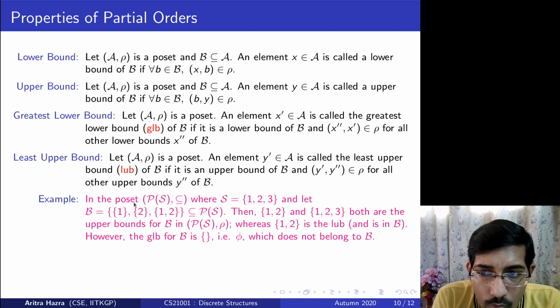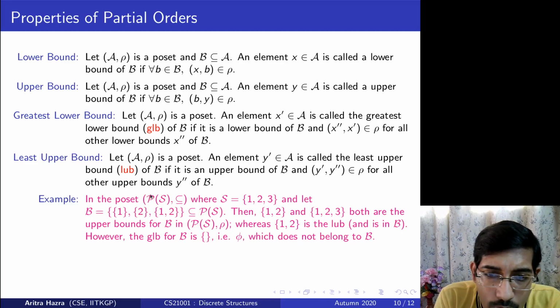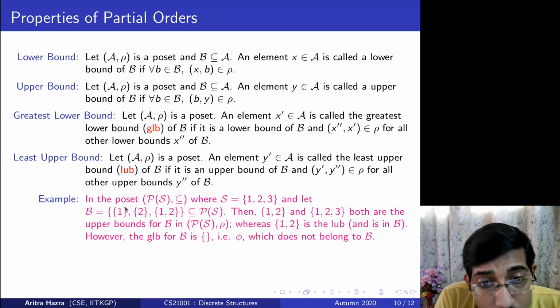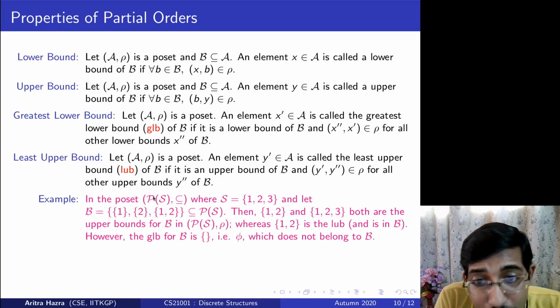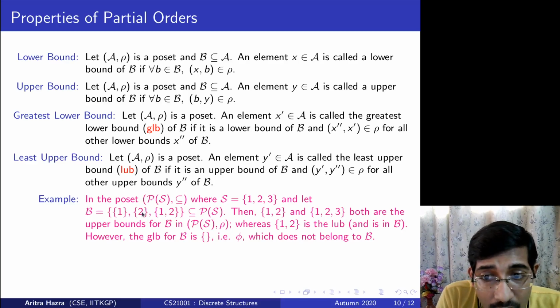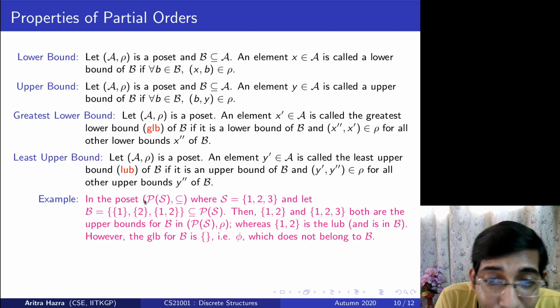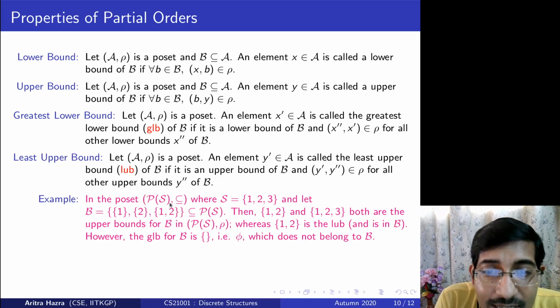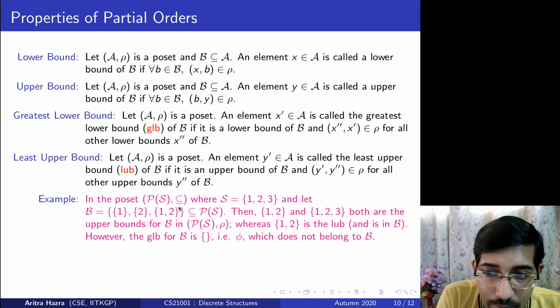You see {1,2} is an upper bound because from {1} I can reach {1,2}, from {2} I can reach {1,2}, and from {1,2} directly I can reach {1,2}. {1,2,3} is also an upper bound because {1,2} can reach up to {1,2,3} in the Hasse diagram. However, {1,2} is the least upper bound because {1,2,3} can be reached from {1,2}. So that's why this is the least element which acts as an upper bound. We call it the least upper bound.